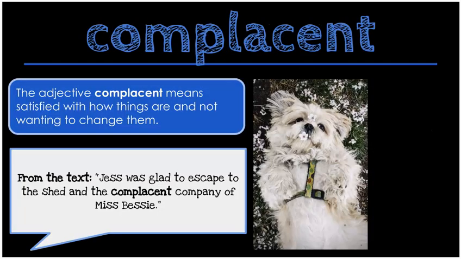Our next word is complacent. The adjective complacent means satisfied with how things are and not wanting to change them. That little puppy looks absolutely satisfied where they are. They look very complacent.